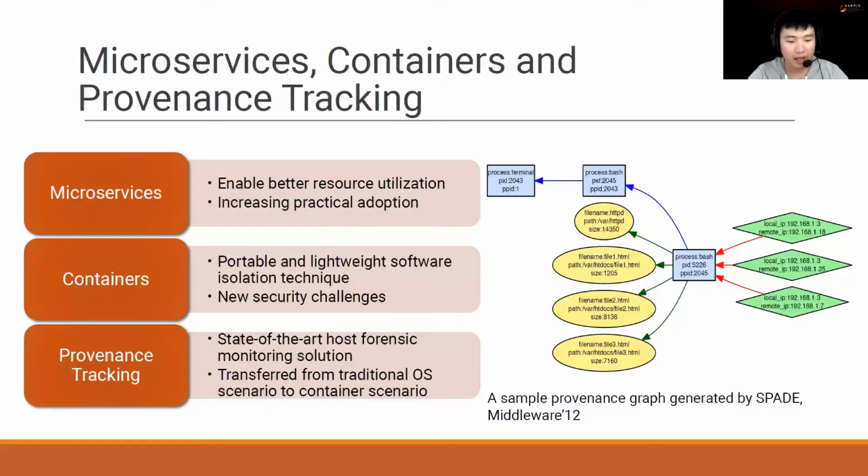As a state-of-the-art host forensics monitoring solution, provenance tracking is naturally transferred from the traditional OS scenario to the container scenario. But is this transfer really straightforward? It's an open question.